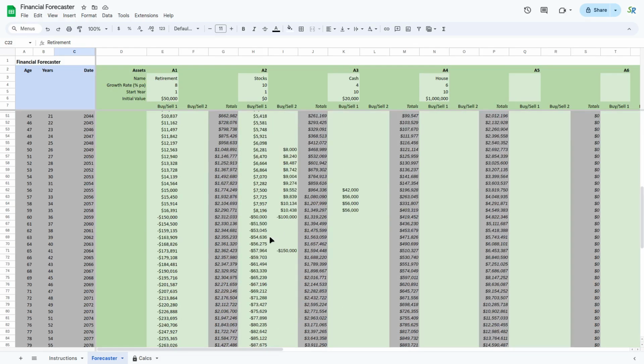That's okay. What we can do is come back to where we started taking it out, and we can reduce this to say 120.